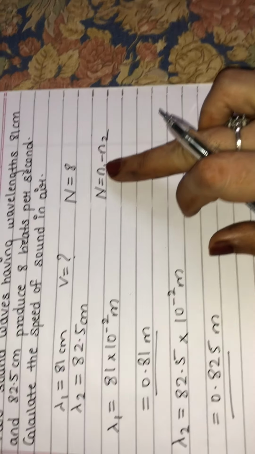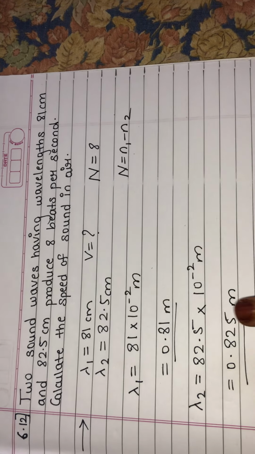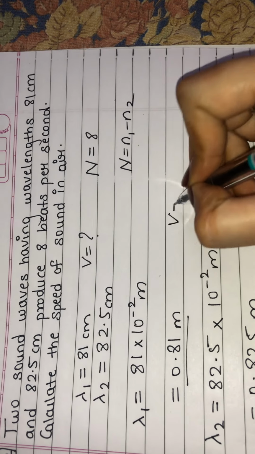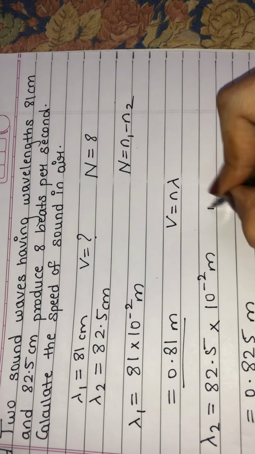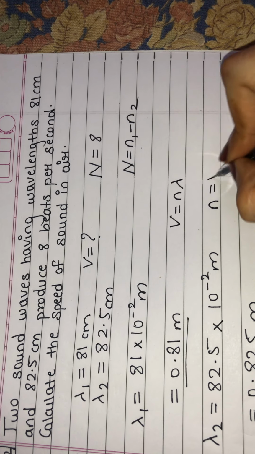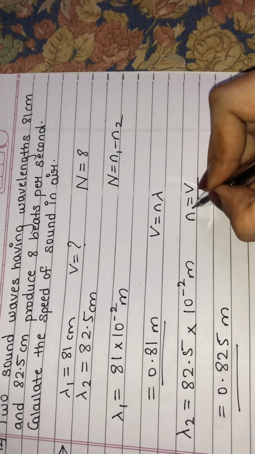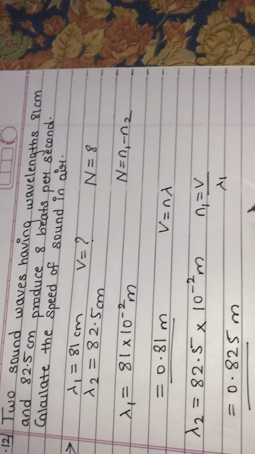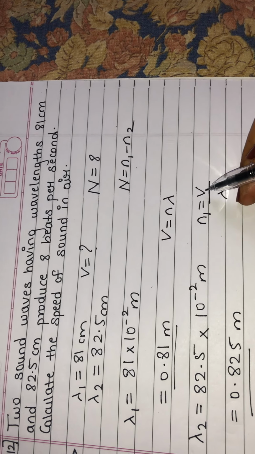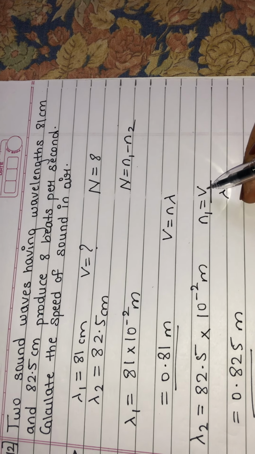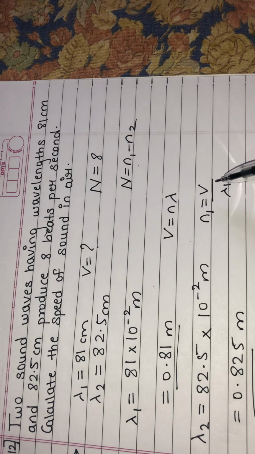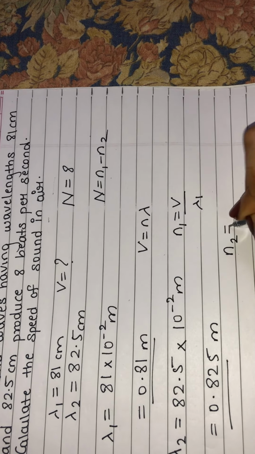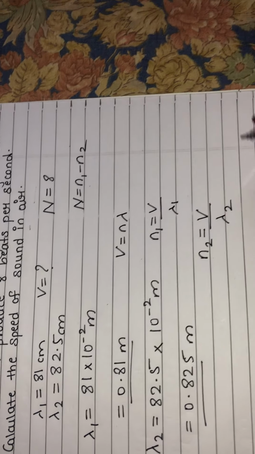Now we want to know the frequency of first wave and the frequency of second wave. Which frequency is greater? We have the formula V is equal to N lambda. So N is V upon lambda. For first wave, it will be N1 equals V upon lambda 1. Speed of sound remains the same because it is in air, for this sound and also for the other sound. N2 will be V upon lambda 2.